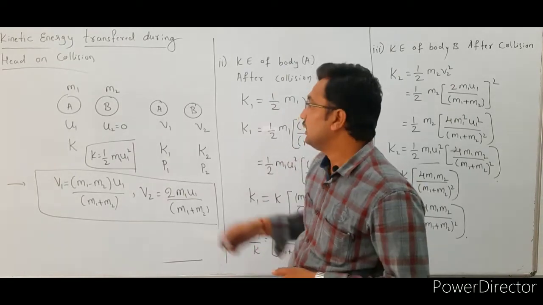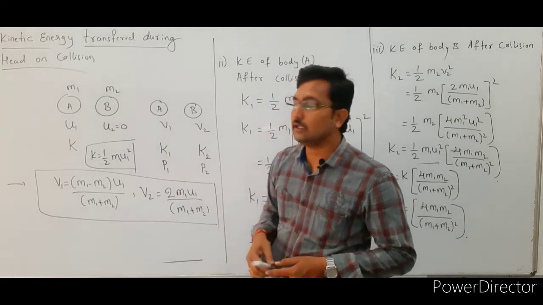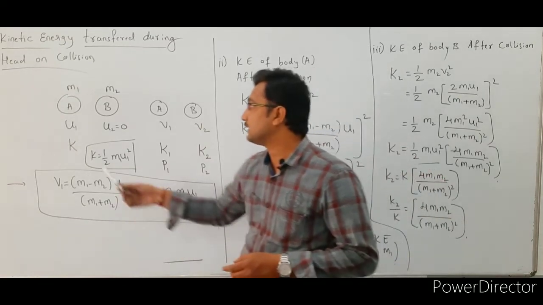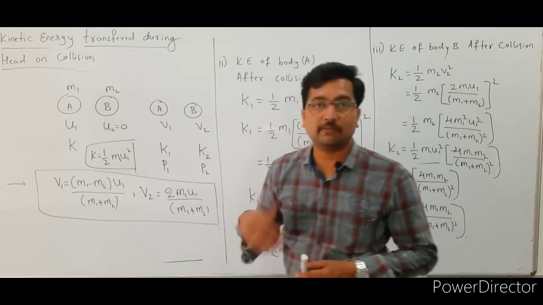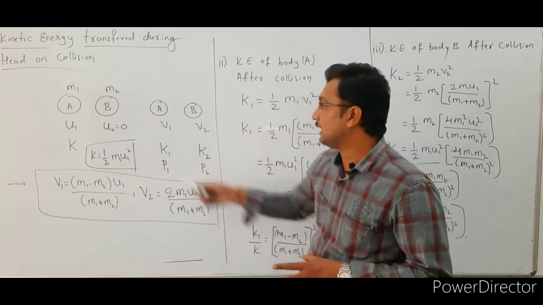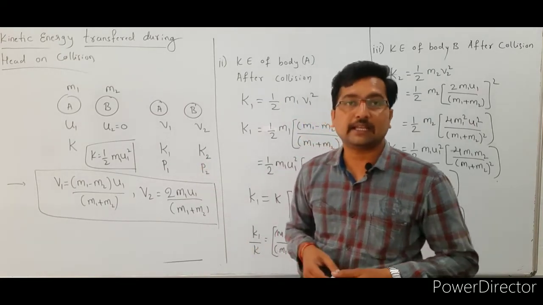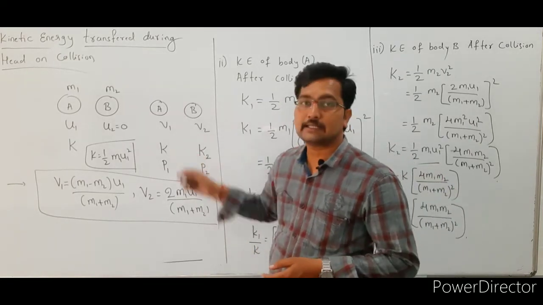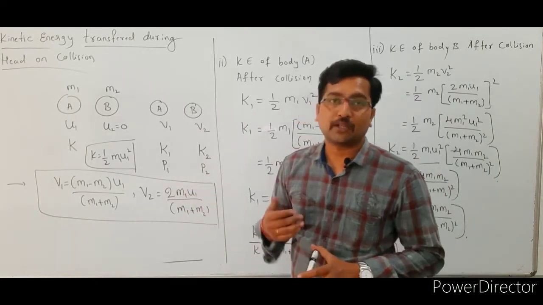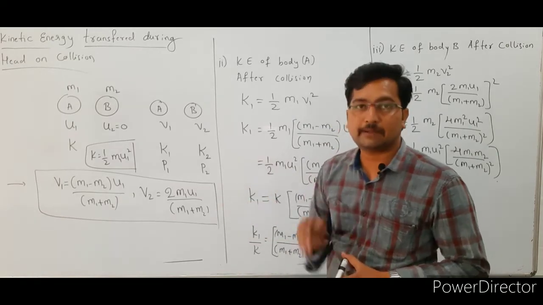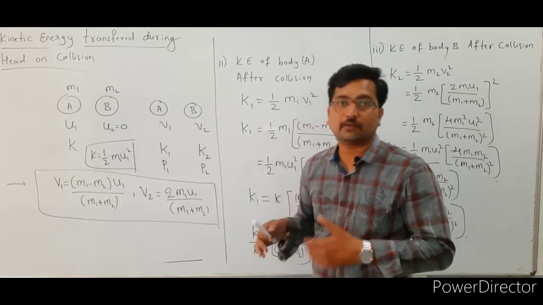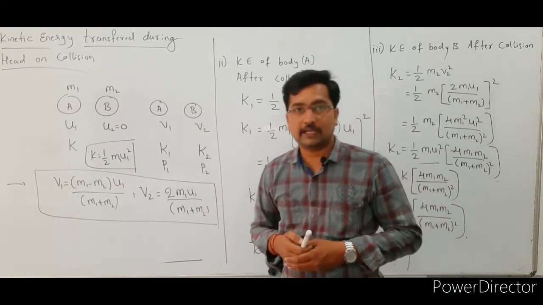So after collision, the velocity of the first body changes to v1 and the velocity of the second body changes to v2. So next here k indicates the kinetic energy of the first particle before the collision, its value is 1 by 2 m1 u1 square. So here k1 and k2 indicate the kinetic energy of the first particle and the second particle after the collision, and p1 p2 indicate the momentum of the first particle and the second particle after the collision. Already we know the v1 and v2 values from the elastic collision in one dimension, right?